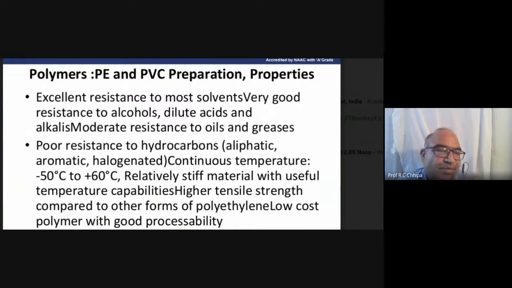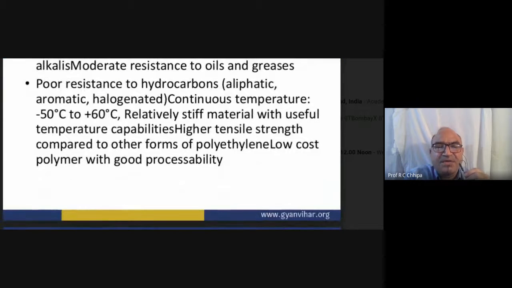Some other properties of the polymer: excellent resistance to most solvents, very good resistance to alcohol, dilute sulfuric acid and alkalis, and moderate resistance to oil and grease. Then poor resistance to hydrocarbons, which we have already discussed, which are mostly present in petrol and diesel.